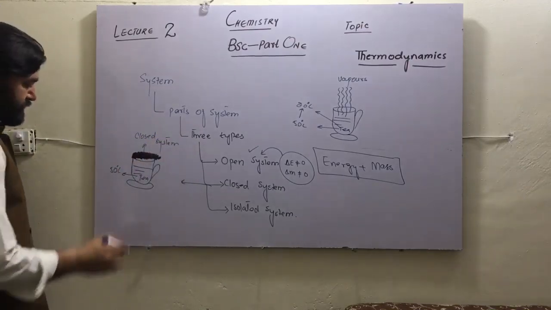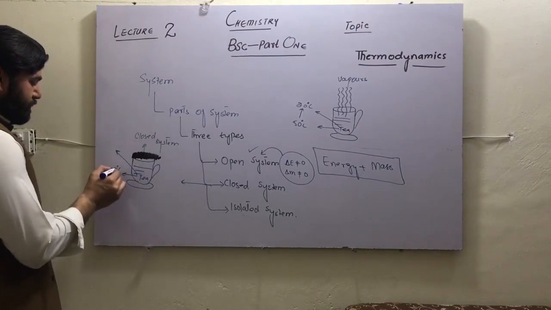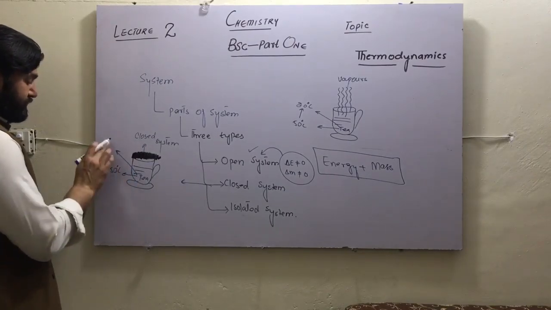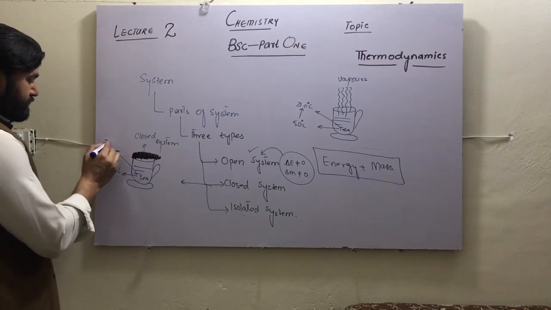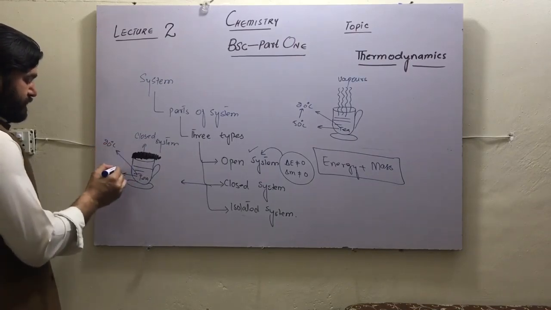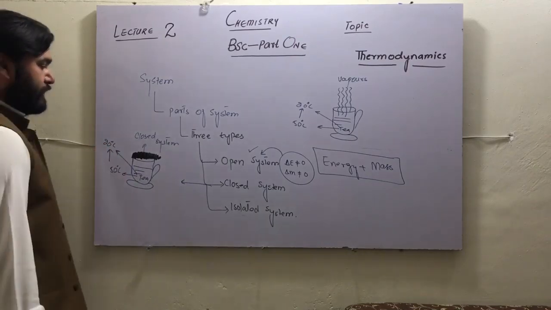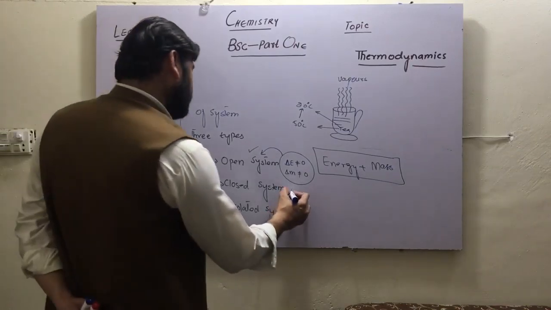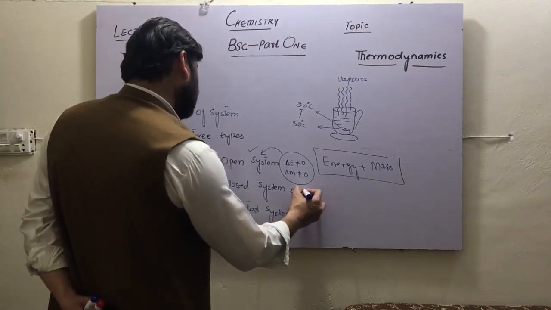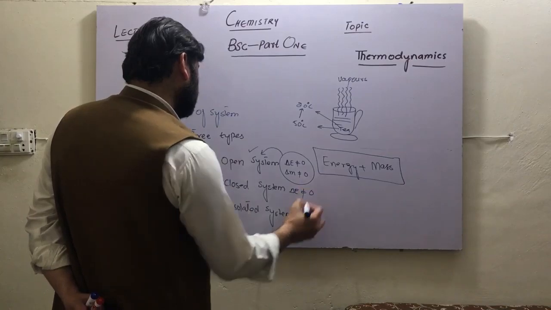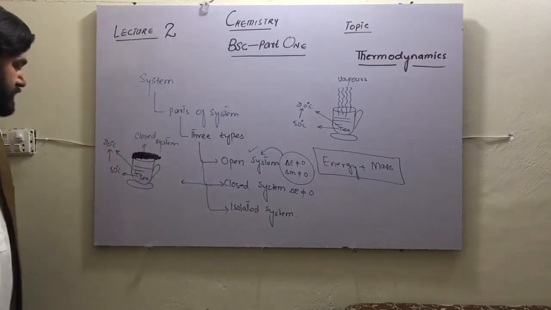Now there is loss of energy, because the temperature changes from 50 centigrade to 20. So delta E is not equal to 0, because energy is changed.